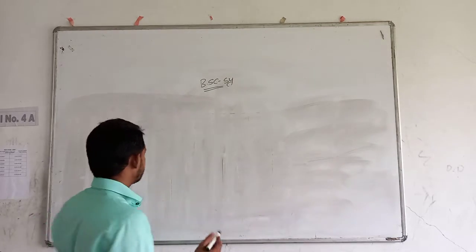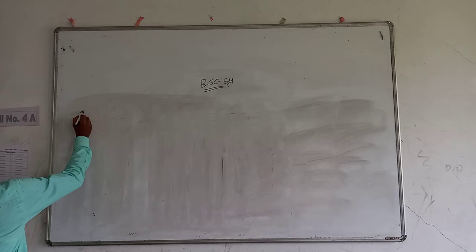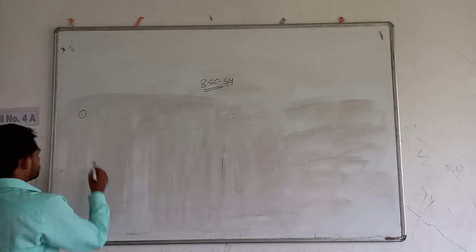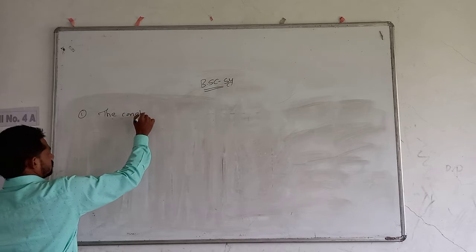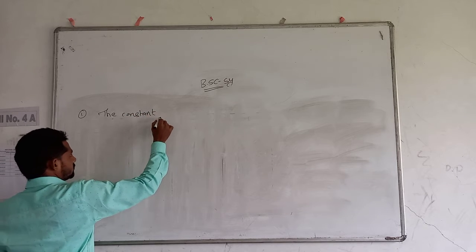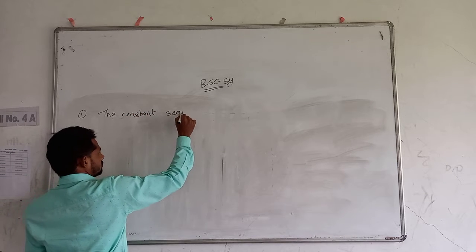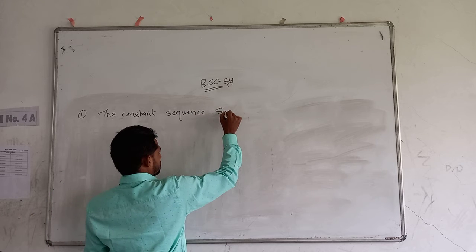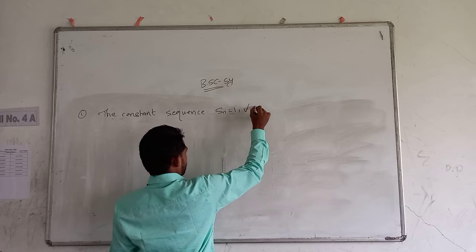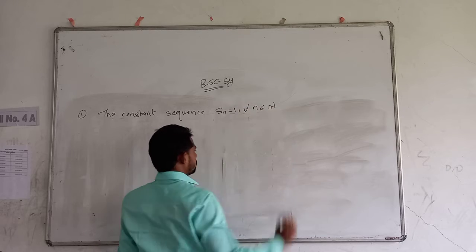So first, the constant sequence Sn is equal to 1 for all n belonging to the set of natural numbers.